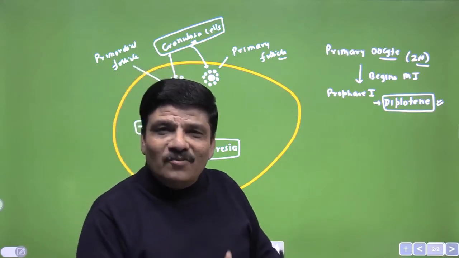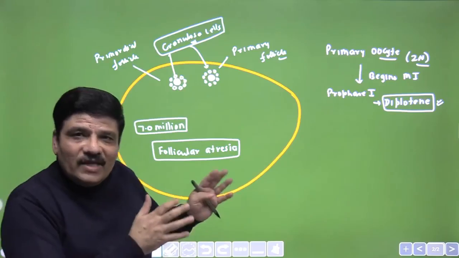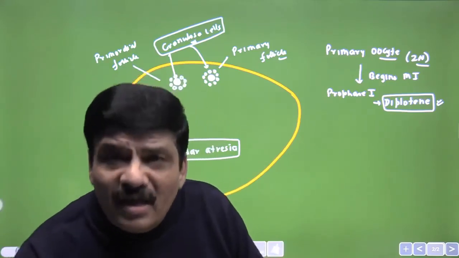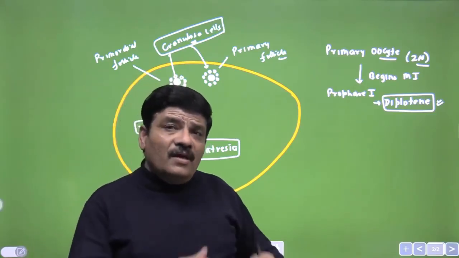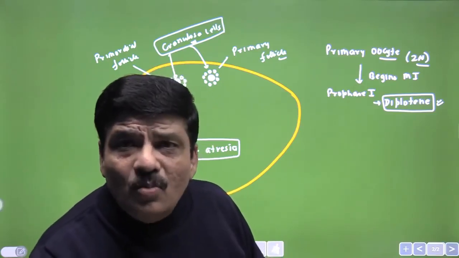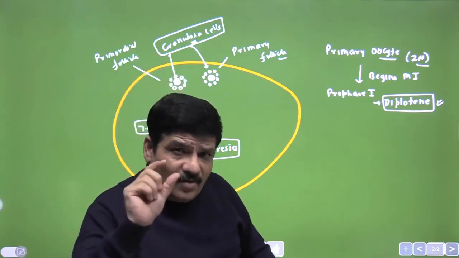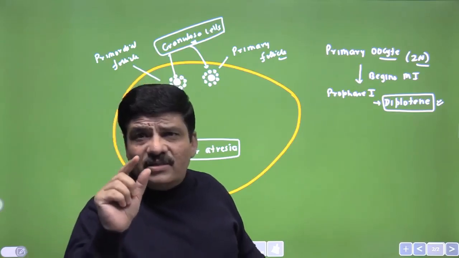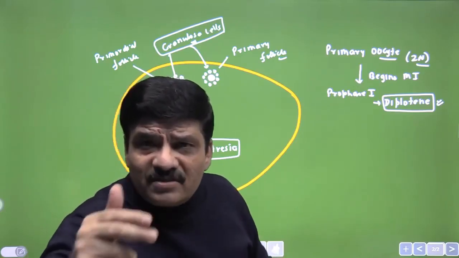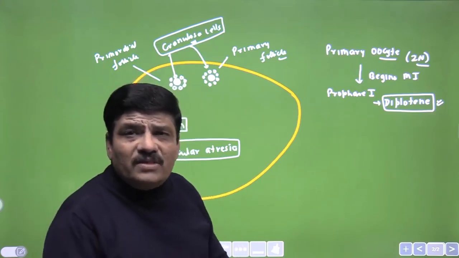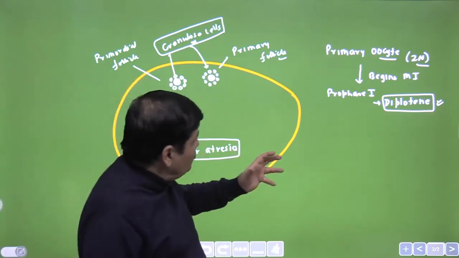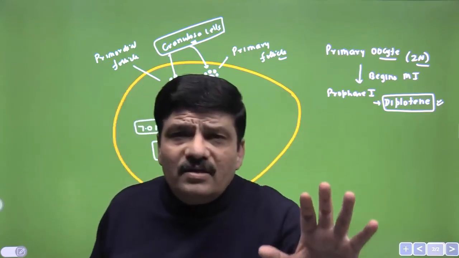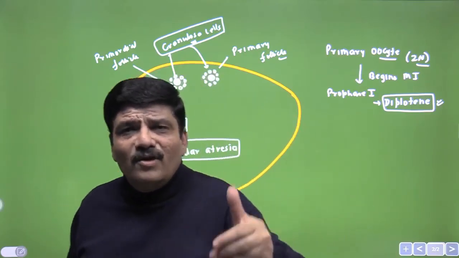Now I hope you understand what is going to happen to the follicles. This FSH will begin the further development of the follicle with the help of the LH hormone, which is called luteinizing hormone. We will look at the details of the role of FSH and LH in the next section, which is called the menstrual cycle. But for now, it suffices to say that the further development will occur at the onset of puberty or the beginning of the menstrual cycle.